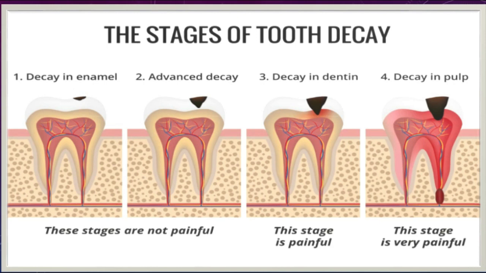Students, and if this cavity goes on increasing, then it reaches up to the pulp layer. Students, tooth pulp is soft and consists of living blood vessels, connective tissue and large nerves. So if the cavity reaches up to here, meaning the tooth pulp, then the nerves in your teeth become exposed and you may feel pain when you eat or drink something. If you feel pain near the root of your tooth, chances are you may have some form of tooth decay and should consult with a dental professional.